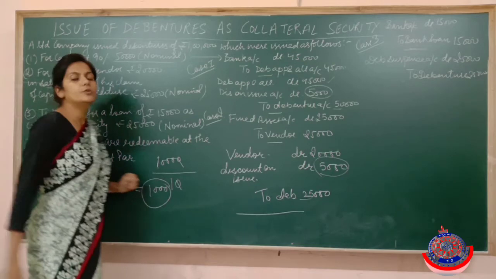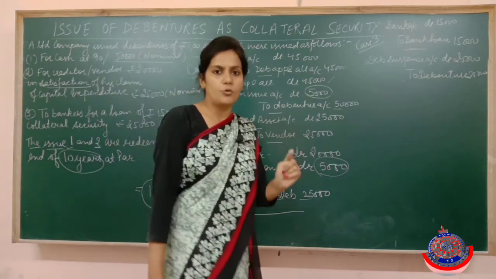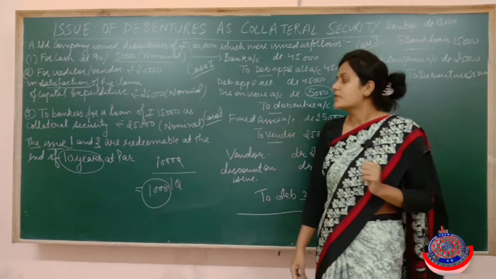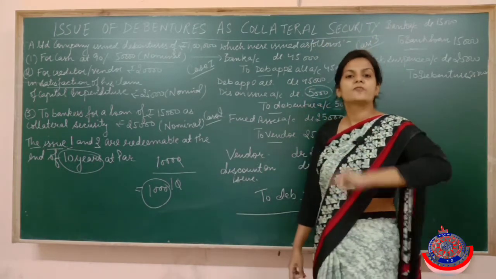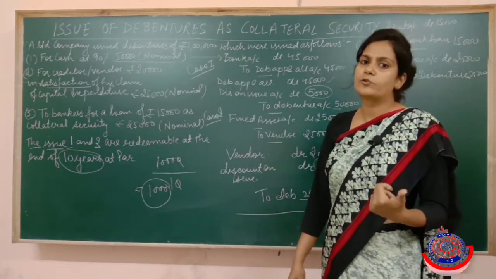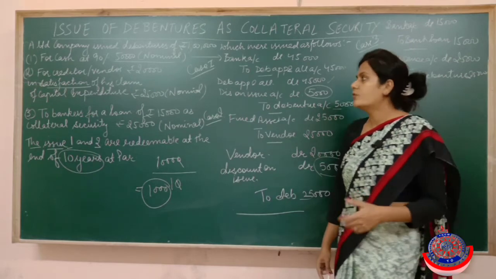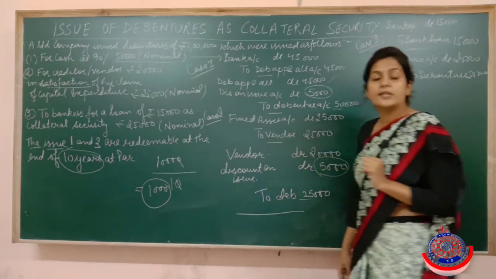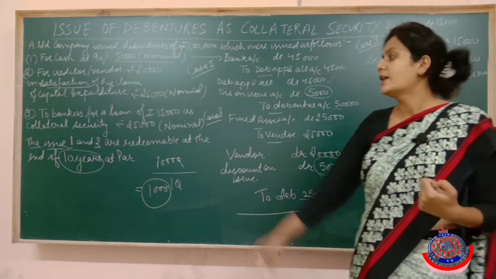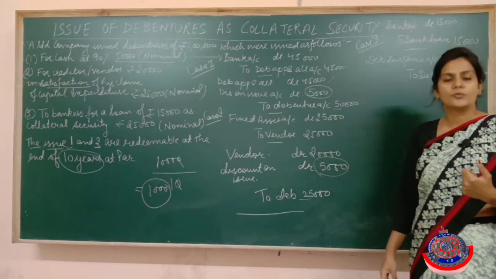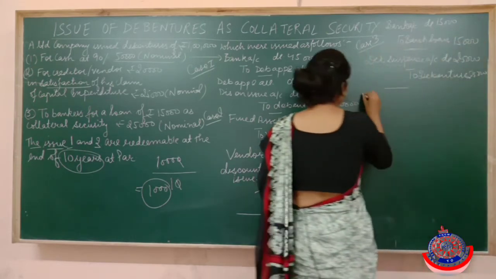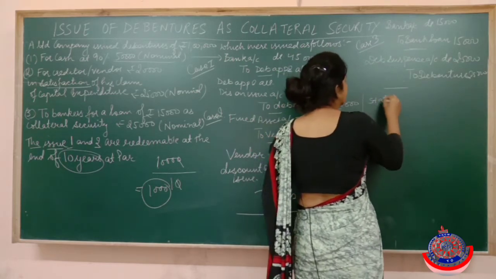Now as I told you, this 1000 can be written off either from capital profits or from revenue profits. It means we can write off this 1000 either from securities premium reserve or from the net profit disclosed by the trading and P&L account. And if nothing is mentioned, or the value of securities premium is not given in the question, then you have to write off this discount from your statement of profit and loss account. So here pass the last entry, that is statement